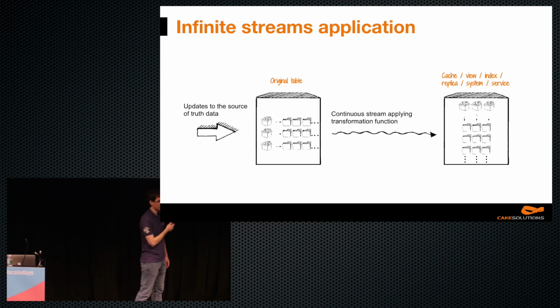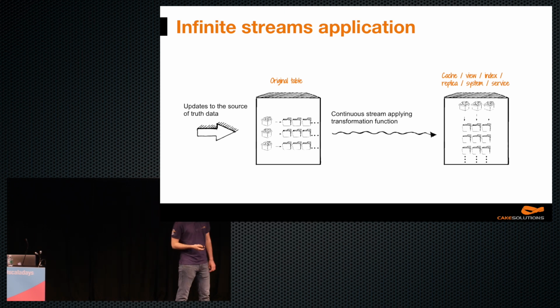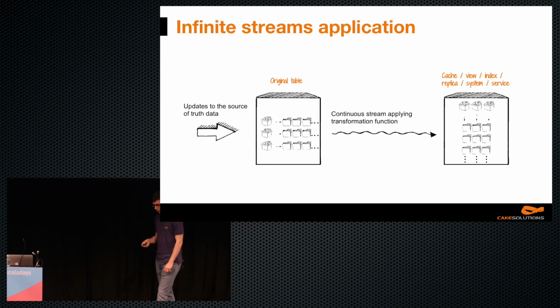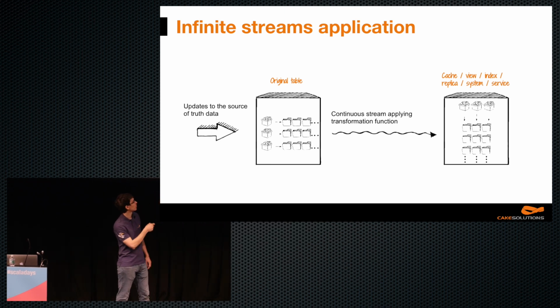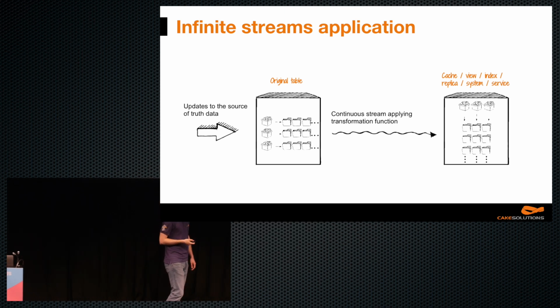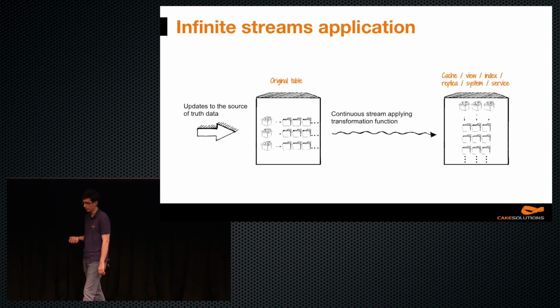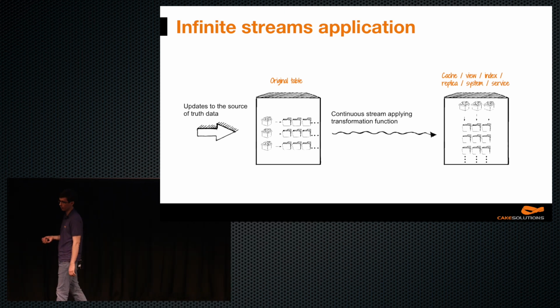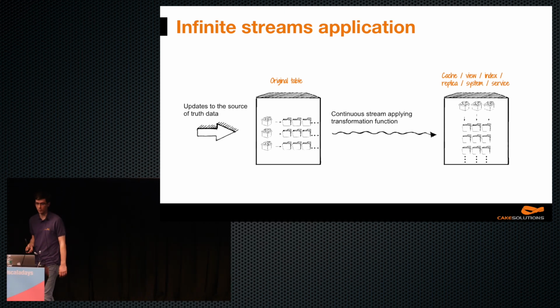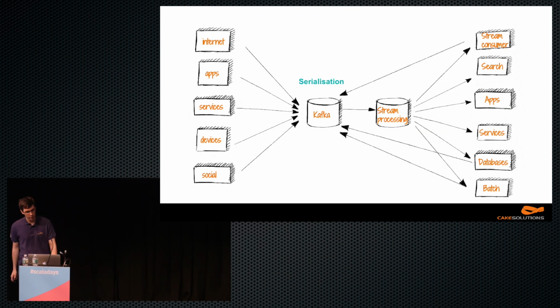They will always be kept updated with the latest changes to its state. This is very useful. We can reconstruct the original table in a different way, such as a cache or a search index or a materialized view. Or we can just consume it in any microservice or any system and be kept up to date all the time. This is used, for example, in